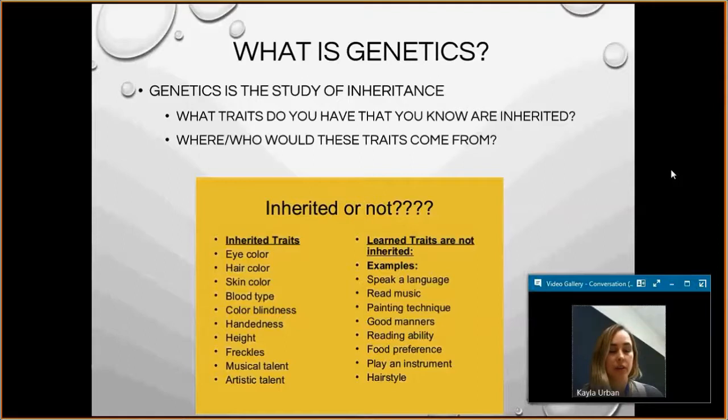Most are learned traits. So the ability to speak a language, the ability to read music, painting, playing an instrument, your hairstyle, all of those things that you learn as you get older and go through life, they are not inherited. The children are not born knowing those things.